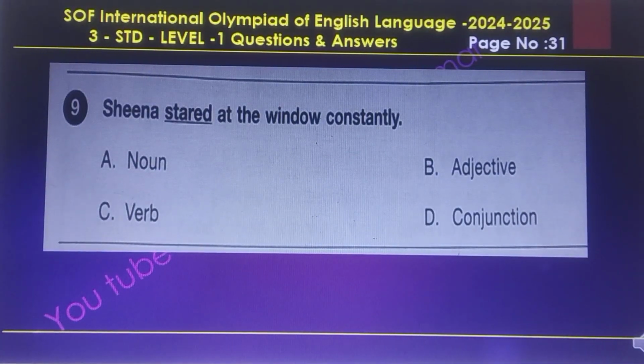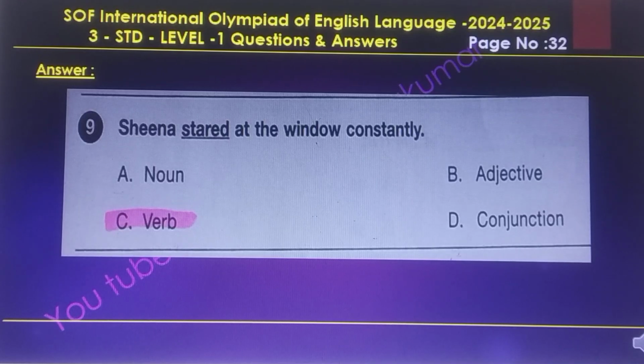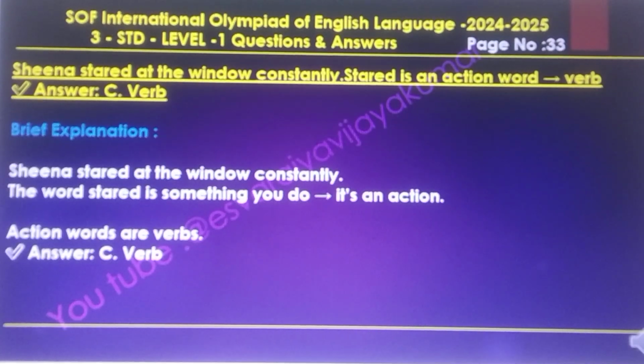Question number 9. Sheena stared at the window constantly. The answer to this question is verb. The brief answer and explanation: Sheena stared at the window constantly. The word stared is something you do. It's an action. Action words are verbs. Answer is C, verb.